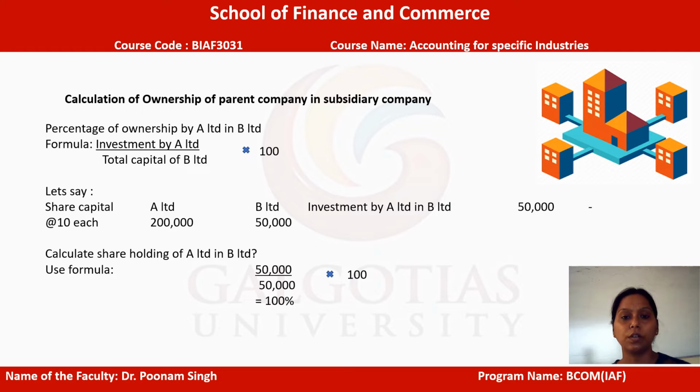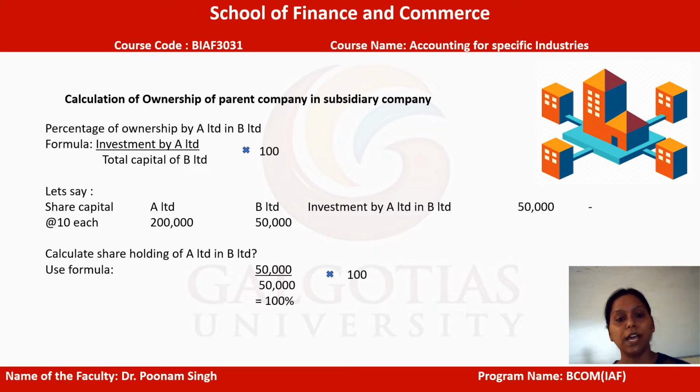Now, since we are talking so long about the parent and the subsidiary, the question is how we are going to prepare the consolidated balance sheet. The parent company is actually holding everything, whereas the subsidiary company is somewhat like the parent company has acquired it by investing a lot of money in it. So whenever we prepare the consolidated balance sheet, the first working note which we prepare will be about the ownership of the parent company in the subsidiary company. So how do we prepare that?